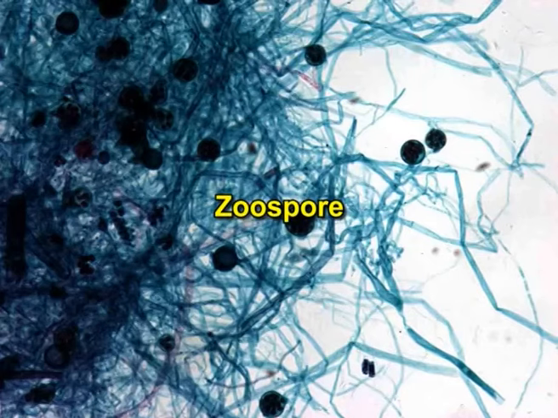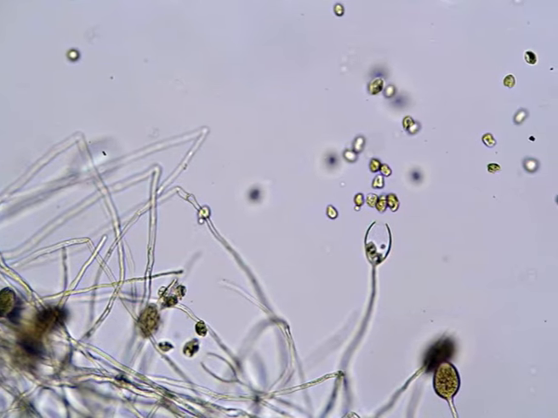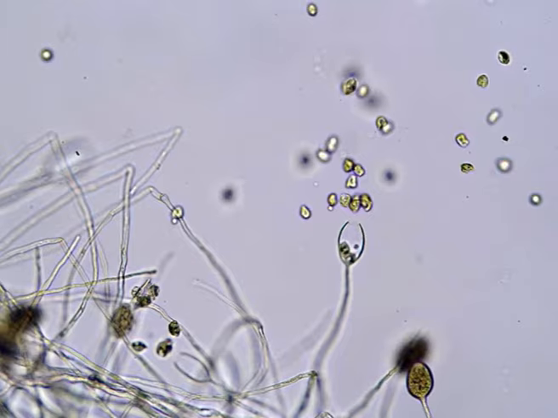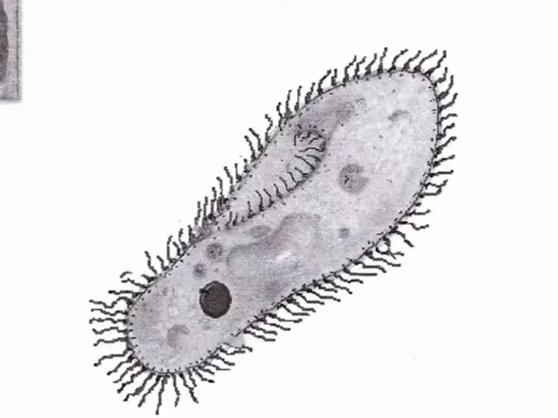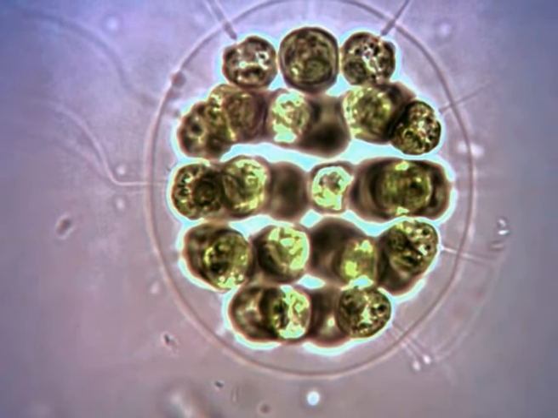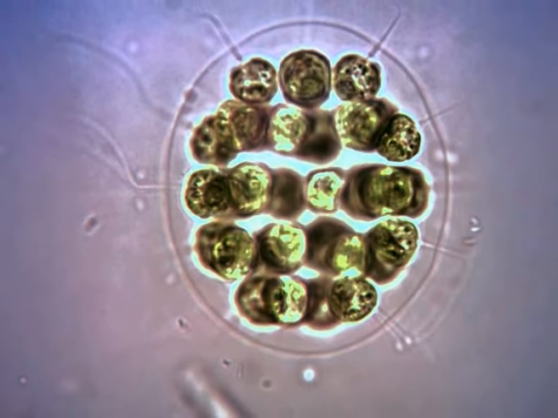Zoospores. The zoospores are uninucleate, slightly concavo-convex and biflagellate. The flagella are attached laterally near the vacuole. Of the 2 flagella, one is of whiplash type and the other tinsel type.